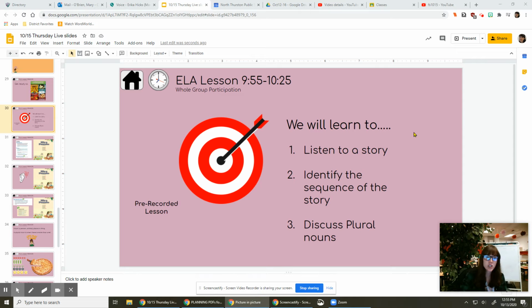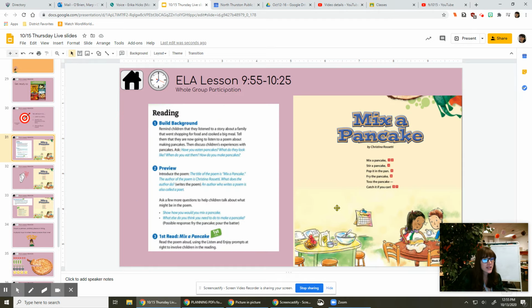We are going to listen to a story, identify the sequence of a story, and discuss plural nouns. Whew, big word. Let's get to it. We're going to read this poem called Mix a Pancake.